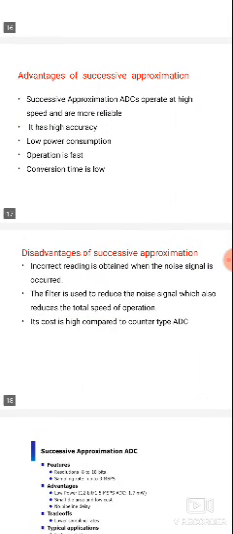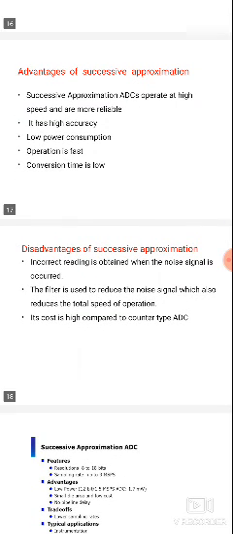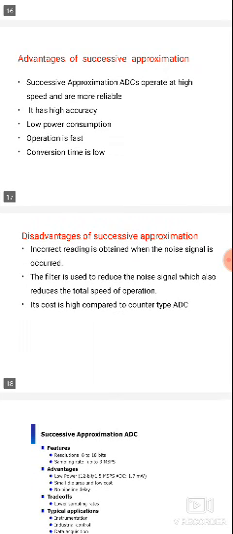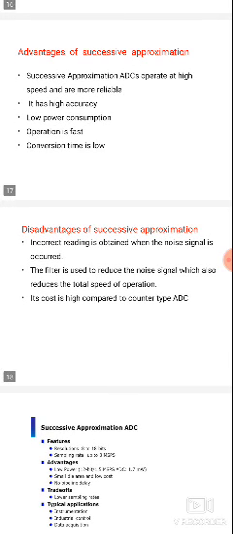Next, the conversion accuracy is also more compared with all other analog to digital conversions. Analog bits are equally converted into digital values, so the analog input is proportional to the digital output, and the conversion time is shorter and the speed is also high. Next, it has high accuracy. Next, it takes low power consumption. Next, the operation is fast, the conversion time is low, and the accuracy is high. Next, it is high speed and more reliable.